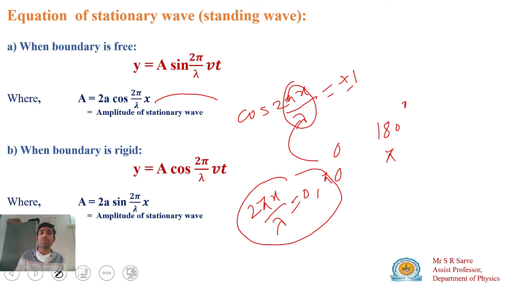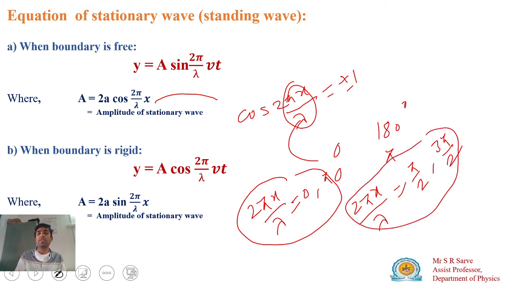And if 2 pi x divided by lambda equals pi by 2, meaning 90 degrees, or 3 pi by 2, then what happens? Cos 90 degrees is equal to 0. Then at that point the amplitude is 0. This is the condition for your node, and the earlier one is the condition for your antinode.